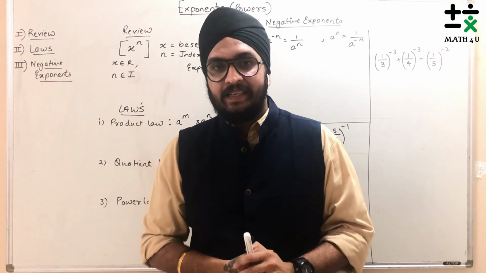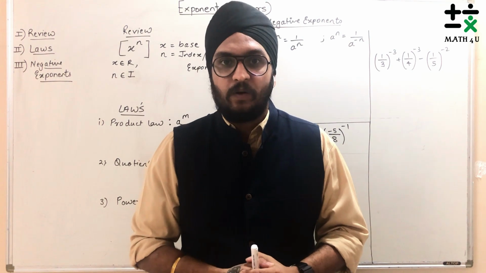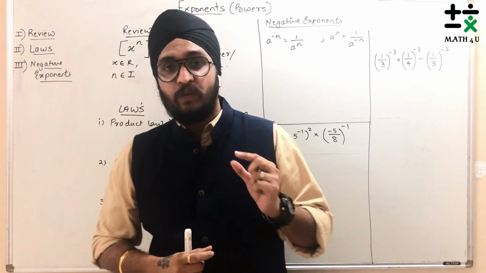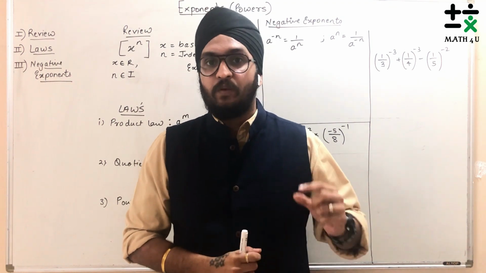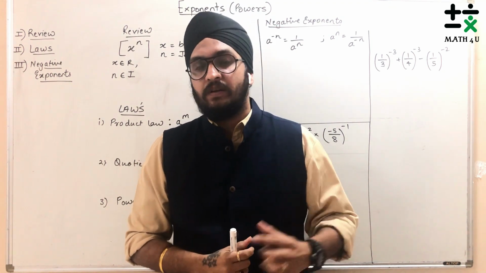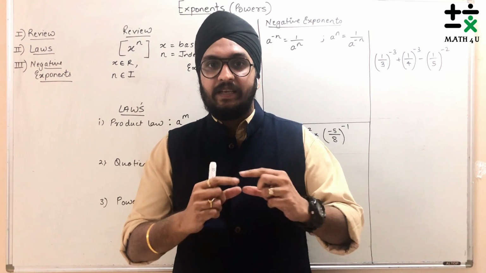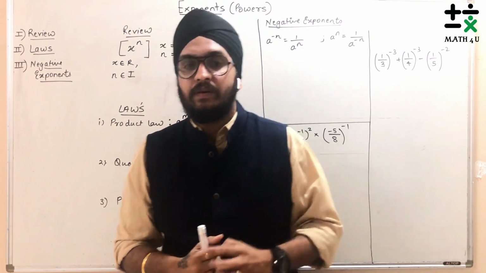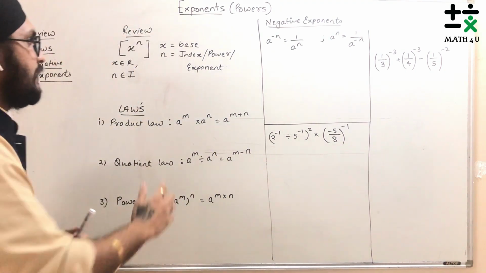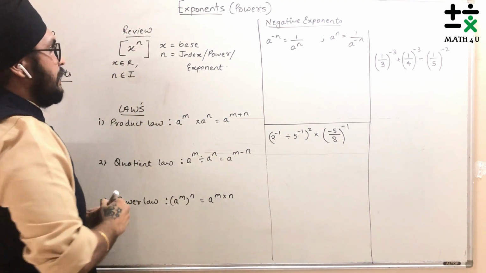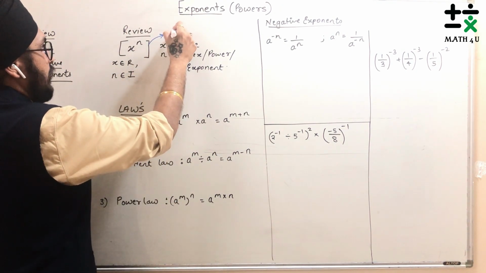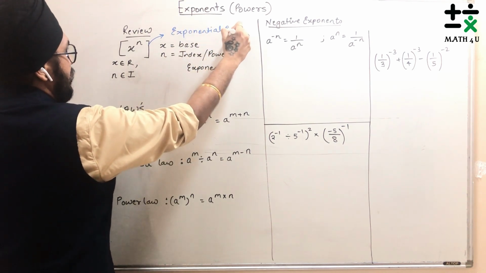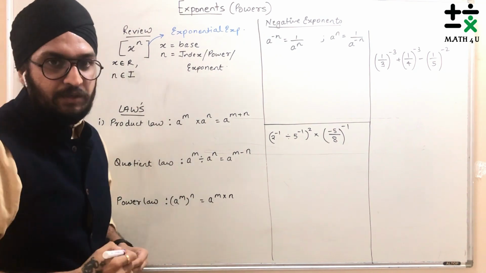Without wasting any time, let's start with the new topic, which is called exponents. So what is exponents? The word exponents comes from the word exponential. Now what is exponential? When there is an expression and you write a number in its power, for example x raised to n, that x raised to n is called an exponential expression.